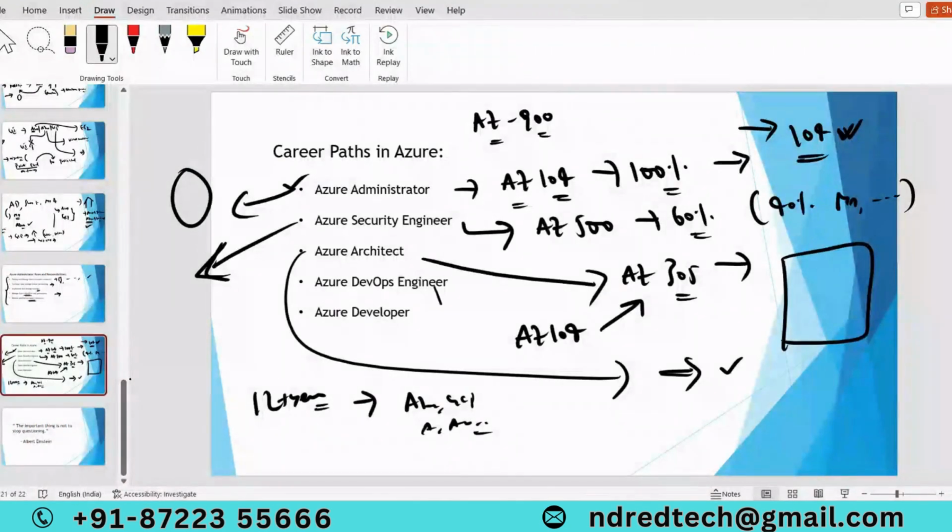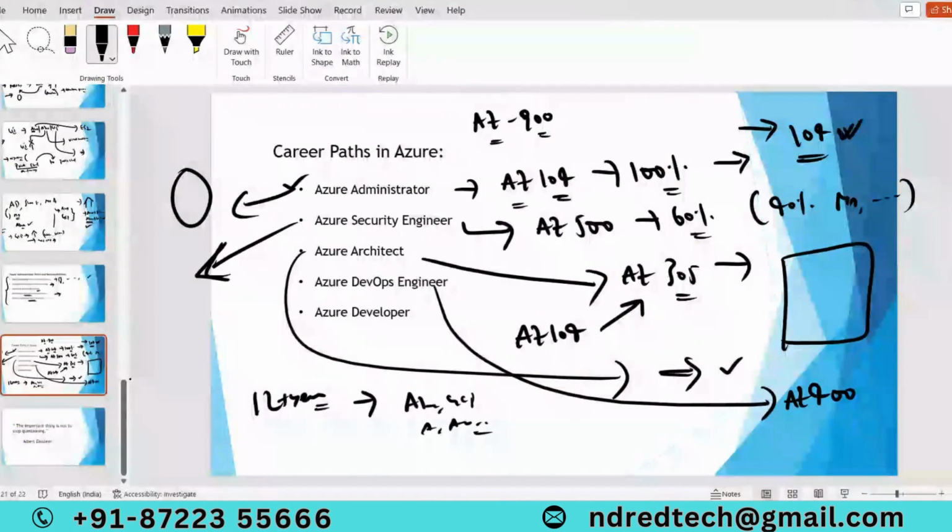Coming to Azure DevOps Engineer, you have to write the AZ-400 exam. But you can't directly write AZ-400. You have to write either AZ-104 or AZ-204, then only you can write AZ-400. That means you need to have either Azure administration knowledge or Azure developer knowledge, then only you can write the Azure DevOps Engineer examination.